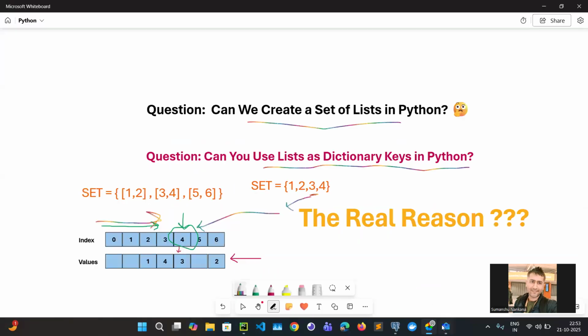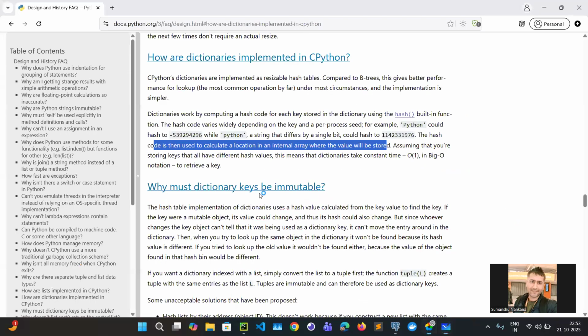As I told you, this is my array, but where that 3 is going to be stored, it needs the location. And how does it find the location? First it will find a hash, and from that hash it calculates the location. The same way a dictionary is going to work. The hash code is used to calculate a location in an internal array.